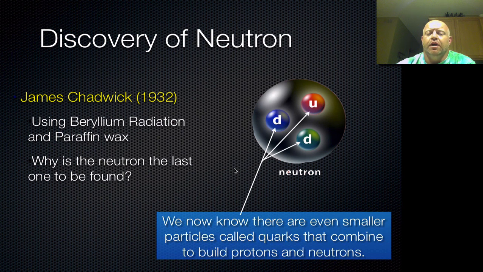Little side note, we now know that inside the neutrons and inside protons, we have even smaller particles called quarks. These particles called quarks make up the actual protons and neutrons. It's not the focus of this unit, but it is interesting that we do have even subatomic particles that we now are researching and discovering and working with, that actually starts to map out how the neutron is made and how the proton is made. Not the electron. The electron actually is found to be more on the size and scale of the quarks in terms of what they are.